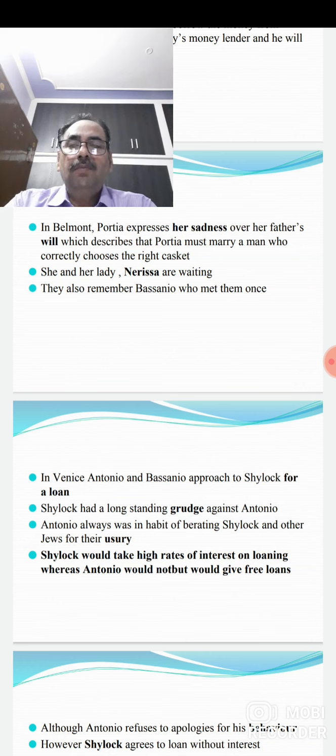There was one most important reason behind Shylock's hate against Antonio, and that was that Antonio used to loan free of interest, whereas Shylock would take high rates of interest on loaning. So that was the reason that Shylock hated Antonio.